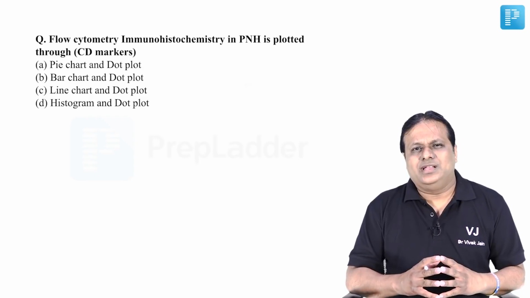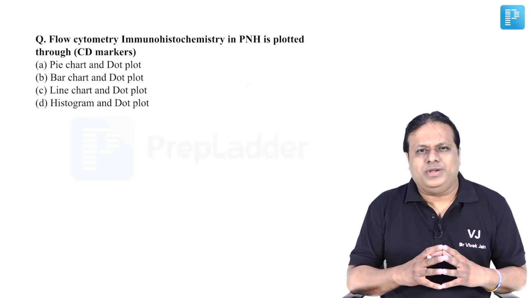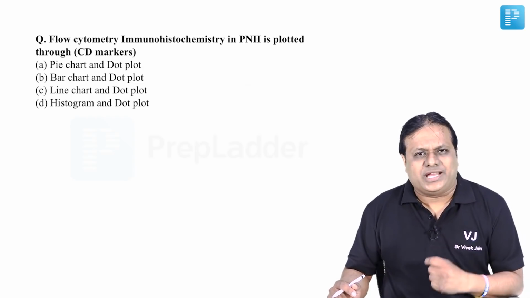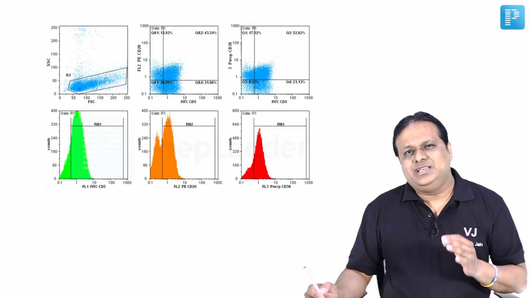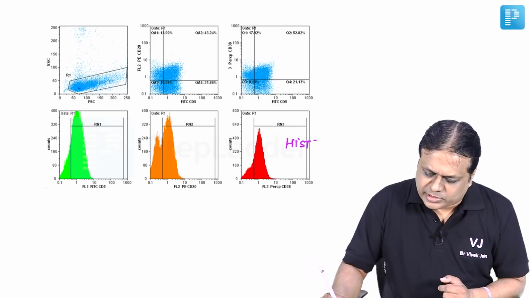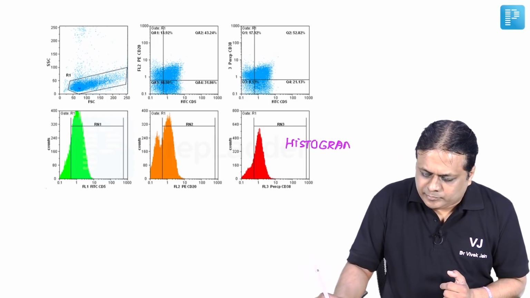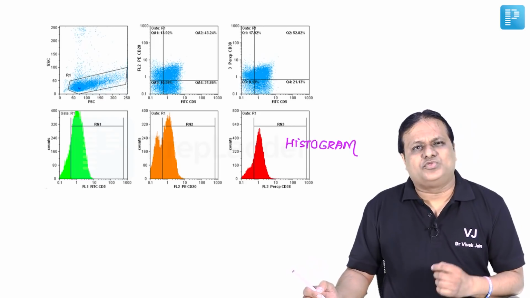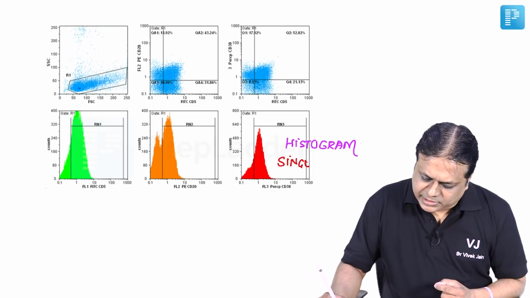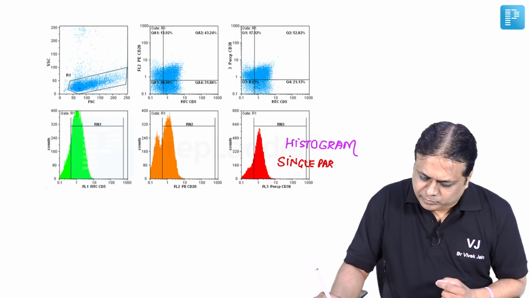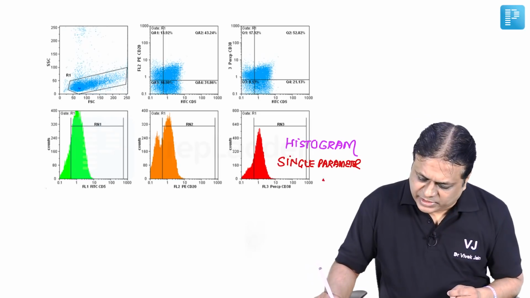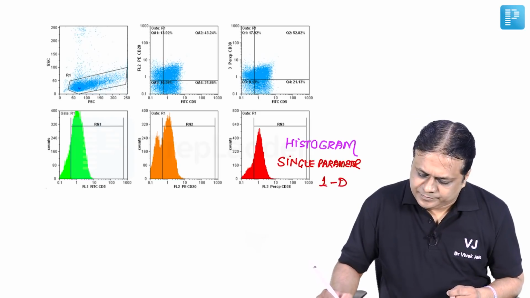So let's do one thing. Let's look at the flow cytometry. How does the image look like? It actually looks like this. Now you can see the lower three diagrams, they represent histogram. Histogram is used when you have to compare a single parameter, that too only in one dimension, 1D.